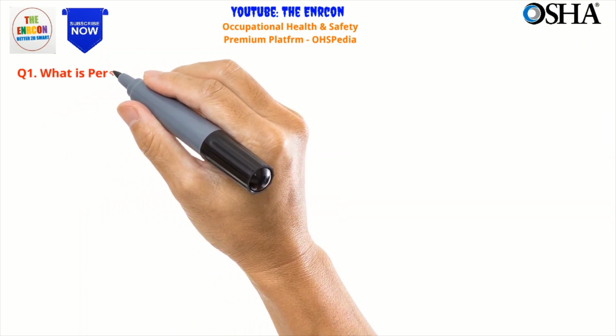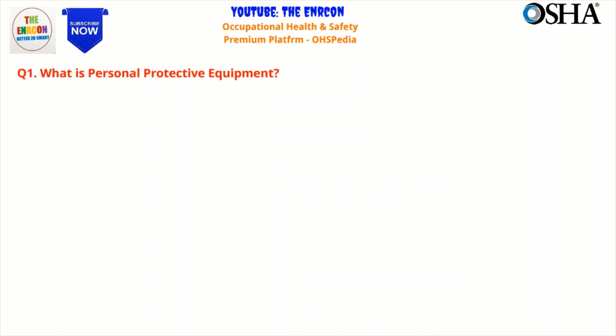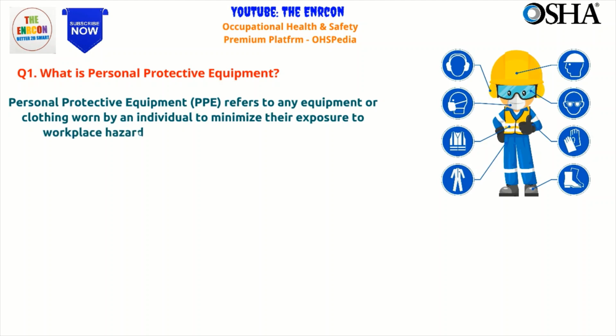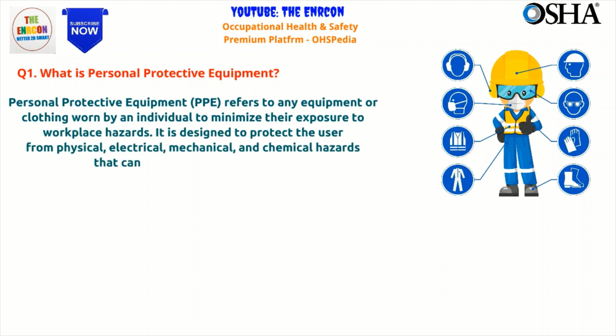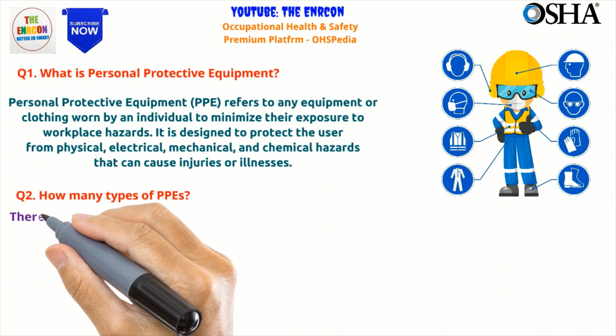Q1. What is personal protective equipment? Personal protective equipment, PPE, refers to any equipment or clothing worn by an individual to minimize their exposure to workplace hazards. It is designed to protect the user from physical, electrical, mechanical, and chemical hazards that can cause injuries or illnesses.